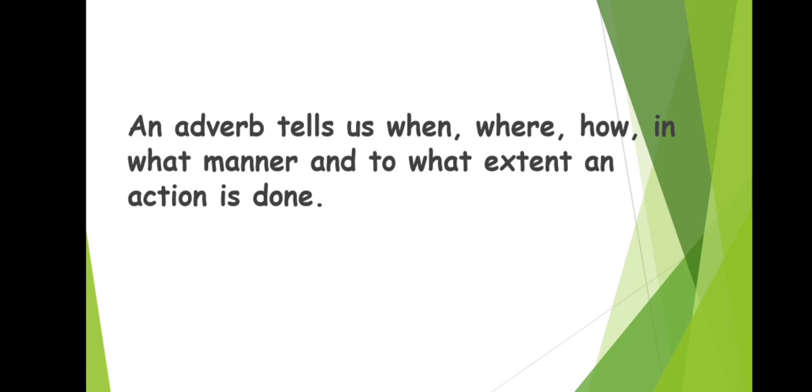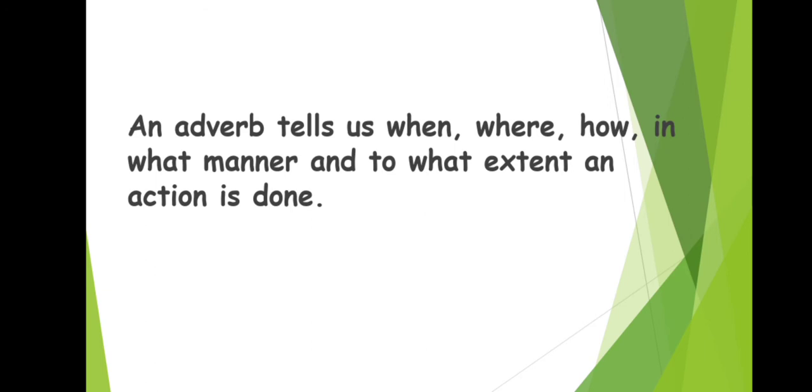Once again we will read this. An adverb tells us when, where, how, in what manner, and to what extent an action is done.